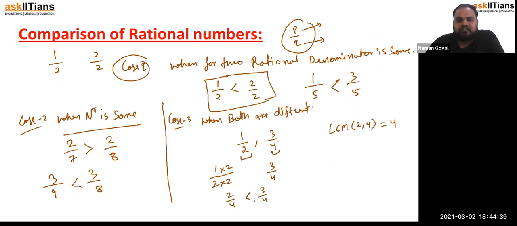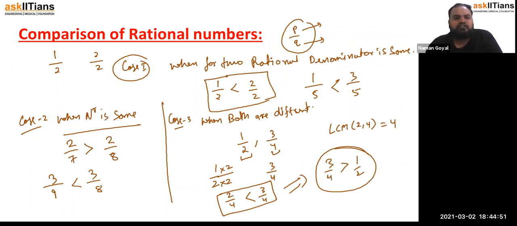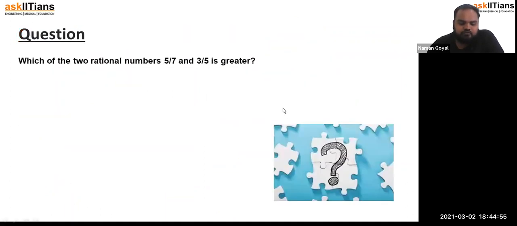So it clearly becomes the first case. So 3 by 4 is greater than 2 by 4. Now 2 upon 4 corresponds to 1 upon 2. So we can say that 3 upon 4 is greater than 1 upon 2, right? Okay, we are going to do some more examples.